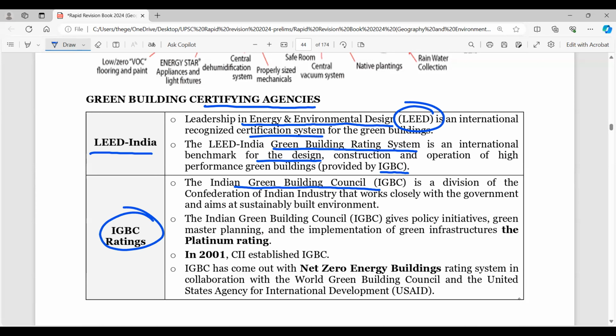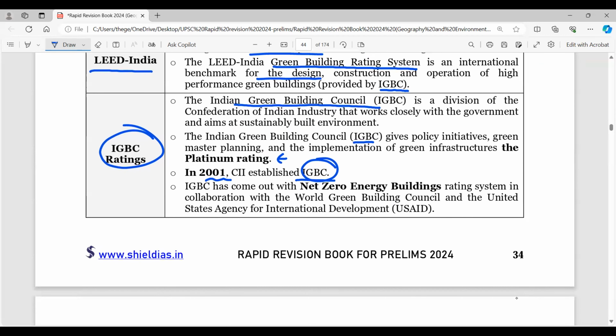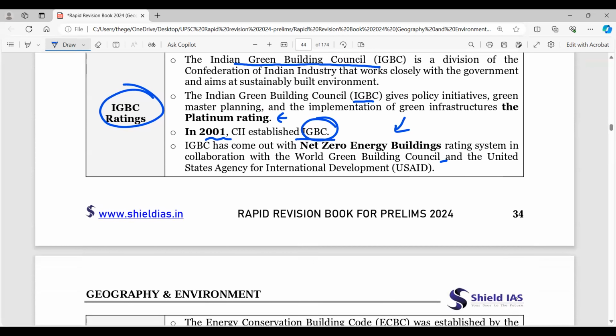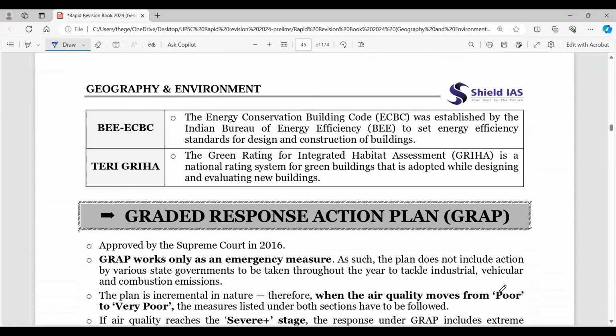Indian Green Building Council, IGBC, gives policy initiatives and master planning. So remember the green infrastructure, the platinum rating is very important here. In 2001, this was established, CII, IGBC. So IGBC has come out with net zero energy buildings, and this is very important, and the World Green Building Council and the United States Agency for International Development, USAID, right? So these are looking towards the betterment of urban infrastructure creation.